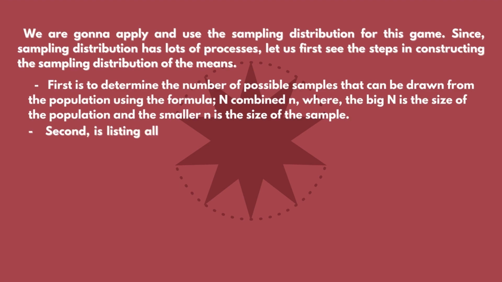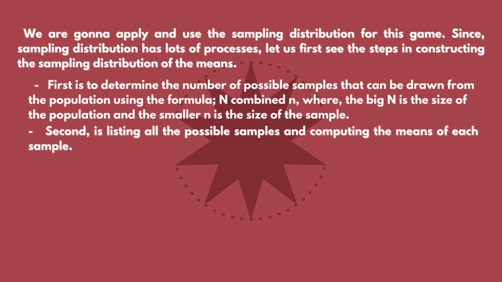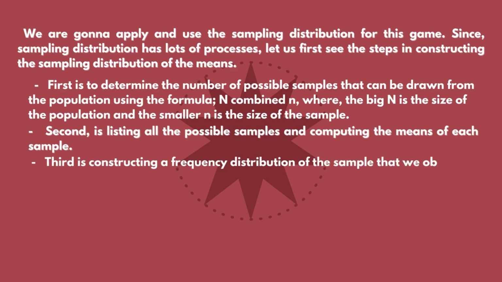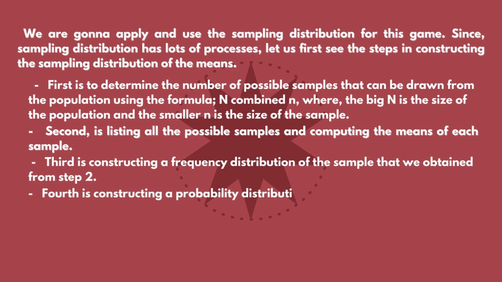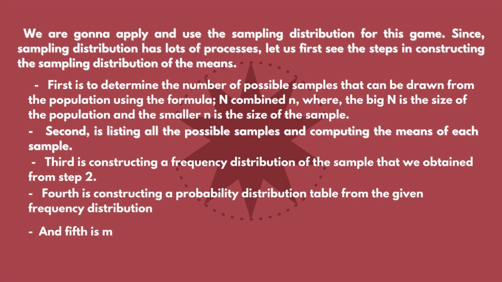The second is listing all the possible samples and computing the means of each sample. The third one is constructing a frequency distribution of the sample that we obtained from step 2. Fourth is constructing a probability distribution table from the given frequency distribution. And fifth is making a probability histogram for us to visualize our answer.